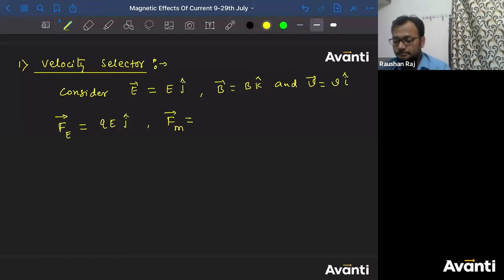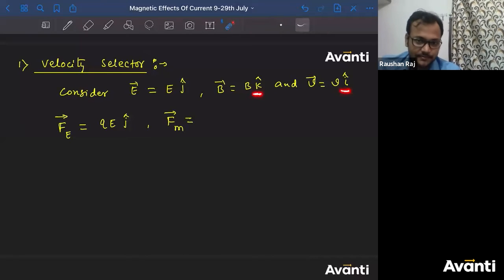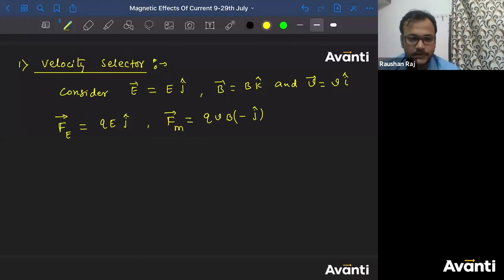So the direction of Fm will be along the negative y axis. Why? Because V cross B, so i cap cross k cap is minus j cap. So you're going to have q v B into minus j cap.